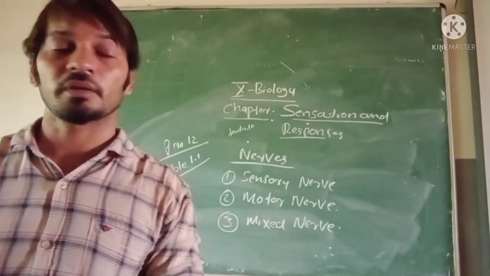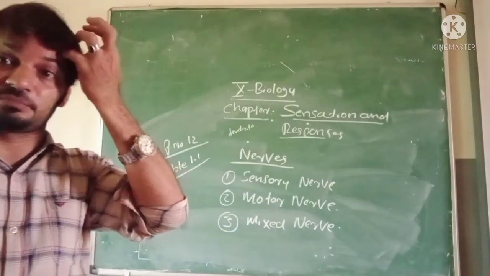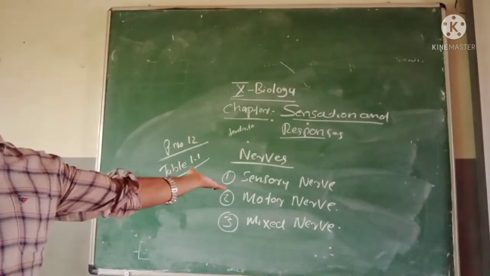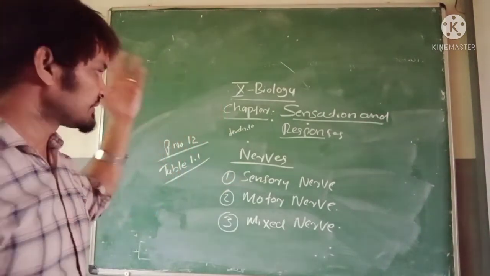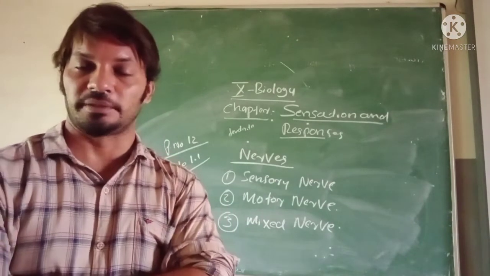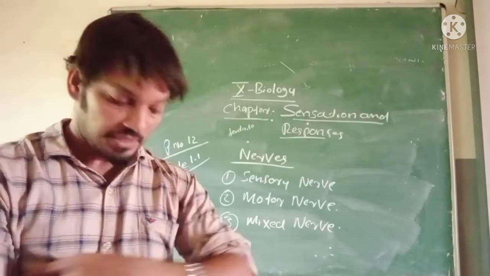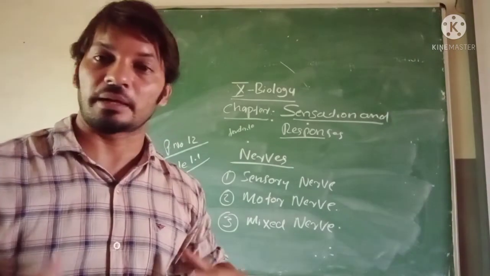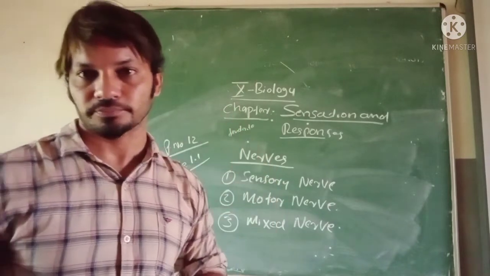First of all, sensory nerve. How is a sensory nerve made? Sensory nerve is formed of sensory nerve fibers. What is it used for? It carries impulses from different parts of the body to the brain and spinal cord.